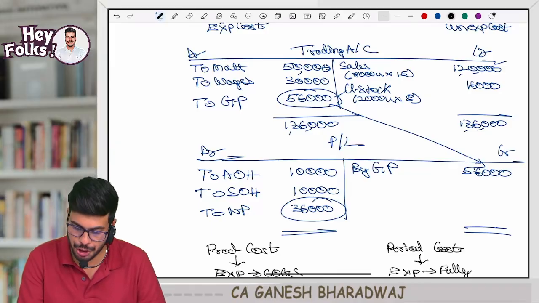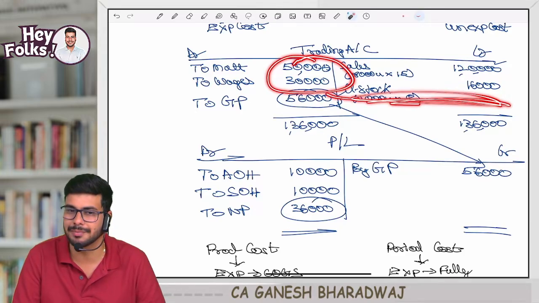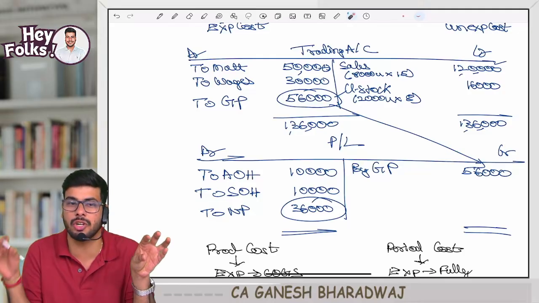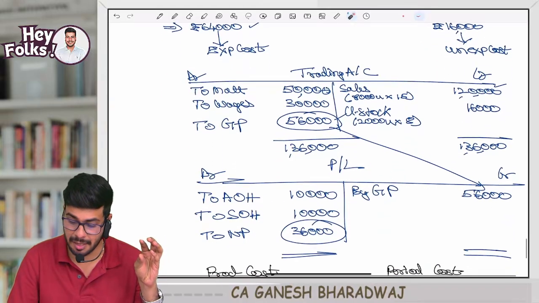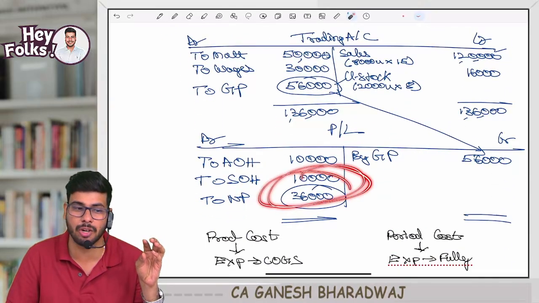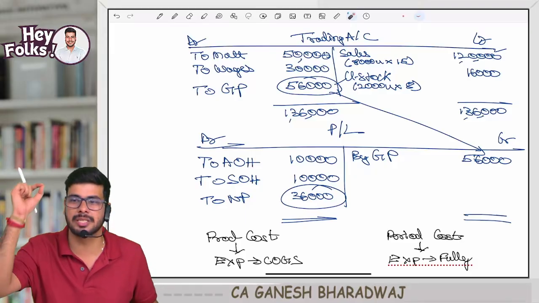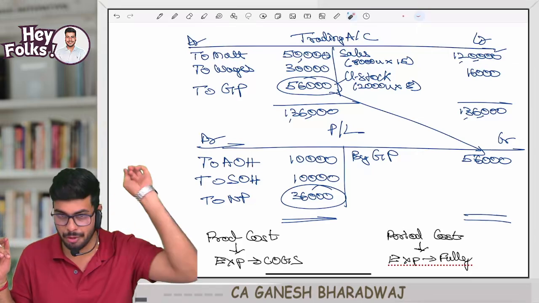So, to put it short, trading account items are product cost. Why? Because here only we value the stock, correct? And the trading account items expire only to the extent of cost of goods sold, because I segregate it into cost of goods sold and closing stock. Whereas P&L account items are called period cost. They expire fully. This is the simple summary of this. Now, from now on, it will be much easier.